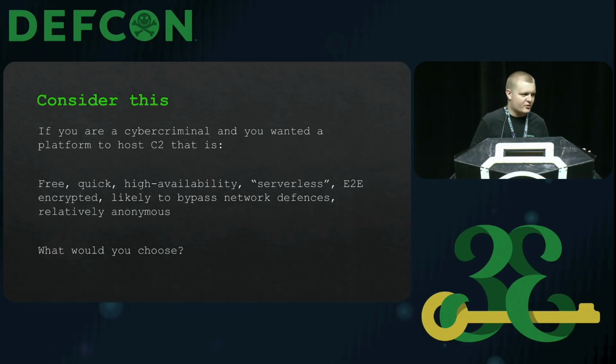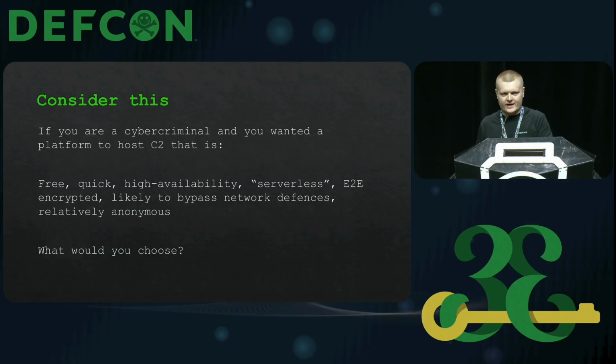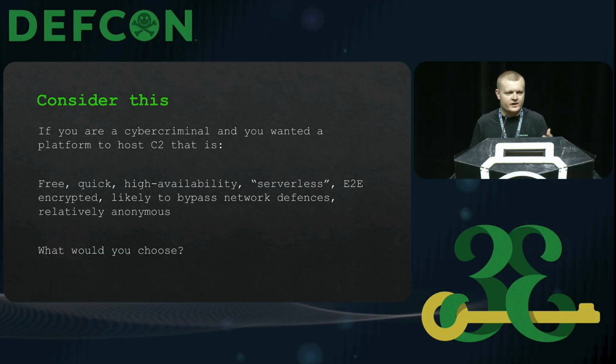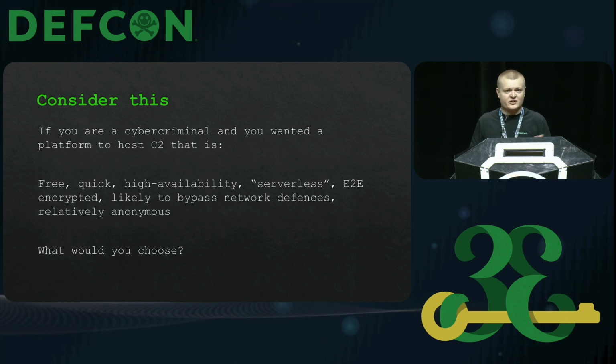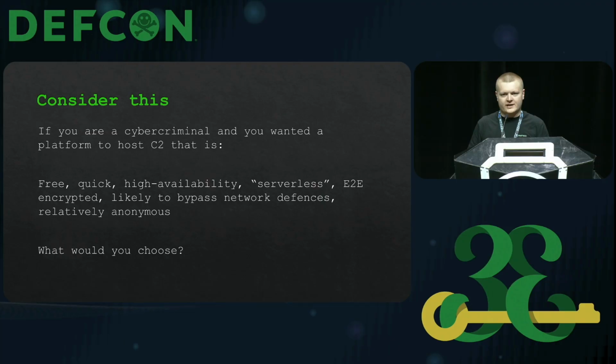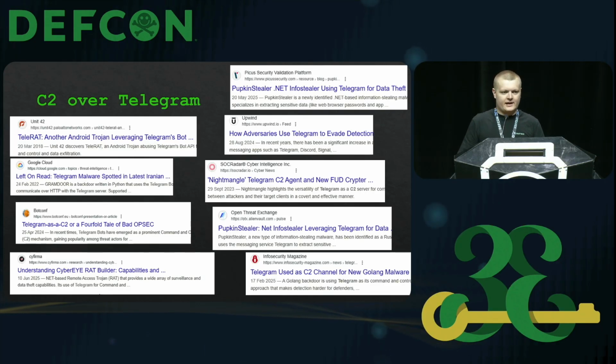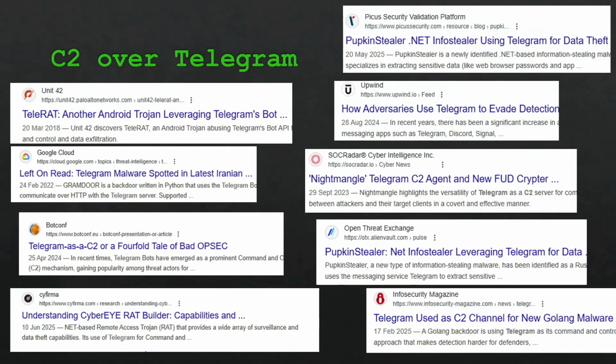So if you are a cyber criminal, you're a threat actor, and you want a cheap way to host your command and control, which is high availability, it's free, it's quick, it's serverless, it's encrypted, it's trusted, and it's relatively anonymous, what would you choose? For a lot of cyber criminals, the answer to this question is Telegram. And instead of, let's say, buying a domain and setting it up, they will create a Telegram account and create a Telegram bot and use the Telegram API to send data and receive commands and so on and so forth. And there is a massive variation of malware, everything from RATs developed by nation states to info stealers, which use Telegram as a way to communicate.